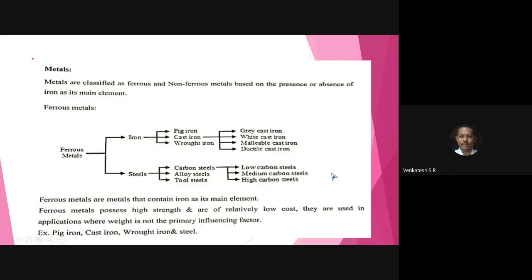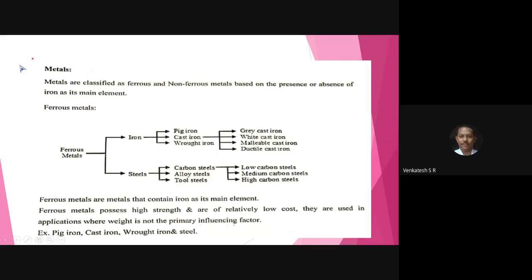High carbon steel, say this is the high carbon steel, particularly the chisel and the hammer used in the day-to-day life. The chisel used for carving of wood. So that's the high carbon steel. The alloy steel tools. Some of the tools used in lathe and milling machine and drilling machine and grinding purpose or removing thin layer of metal by using chisel that's made from alloy steel. Tool steel, that is the twist drill and other types of tools are used in machine tool. So this is the explanation for metals.